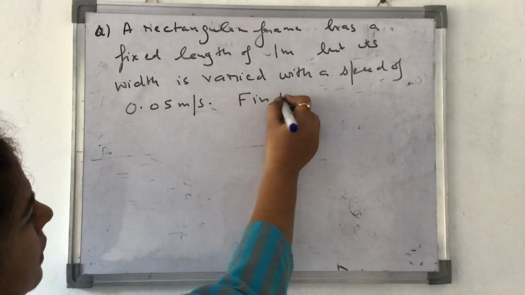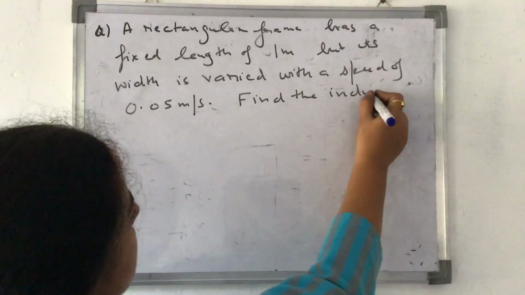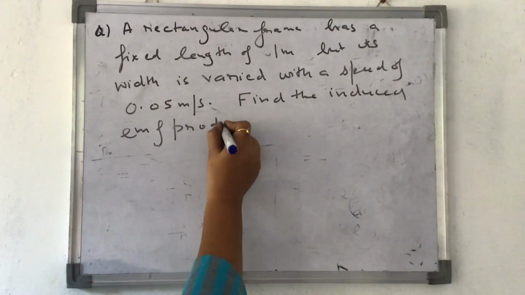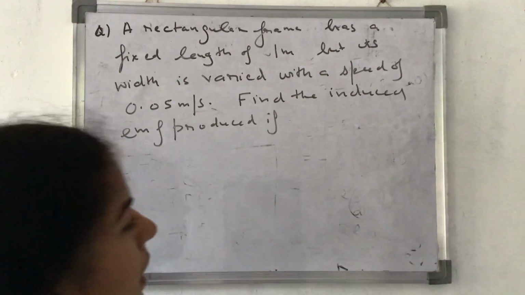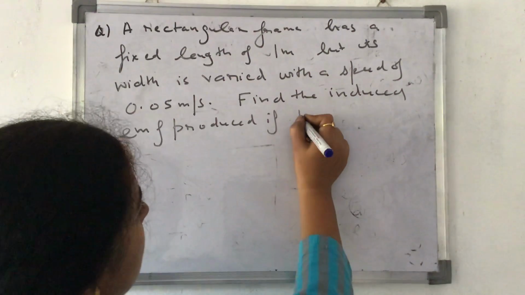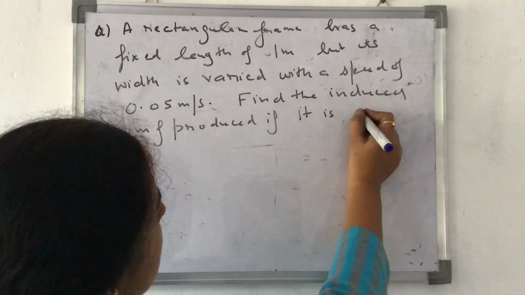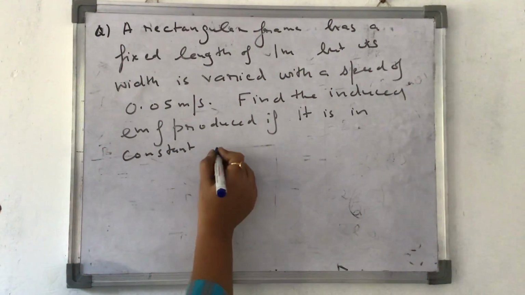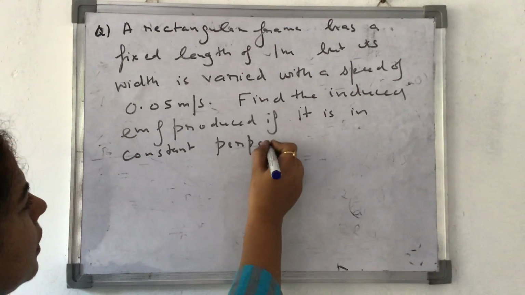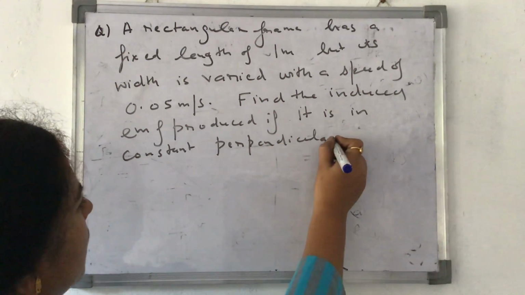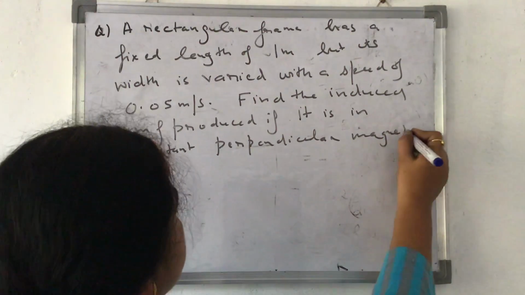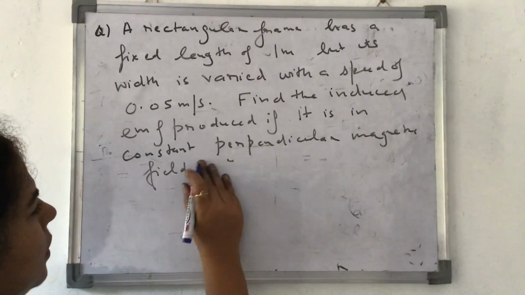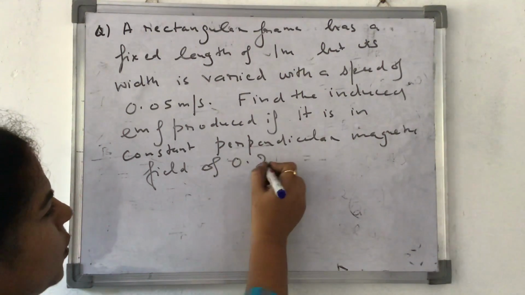Find the induced EMF produced if it is in constant perpendicular magnetic field of 0.2 Tesla.